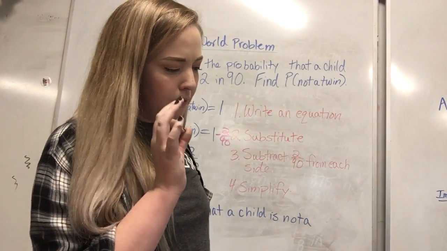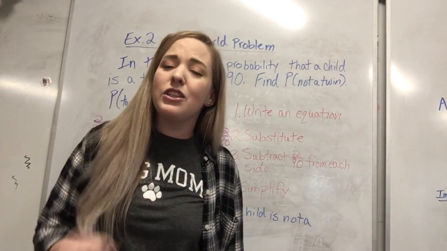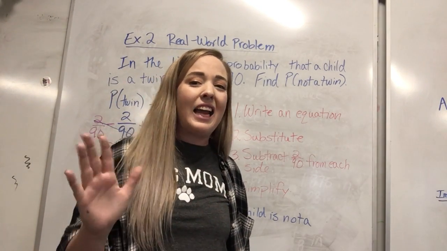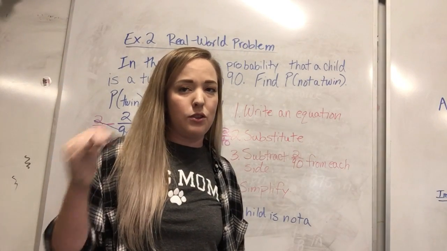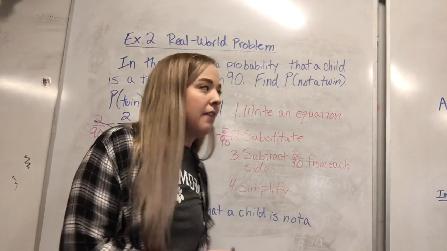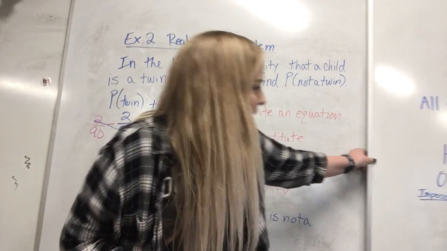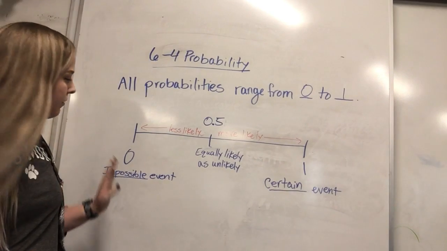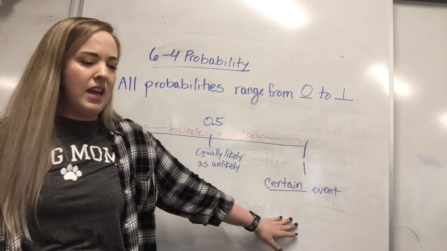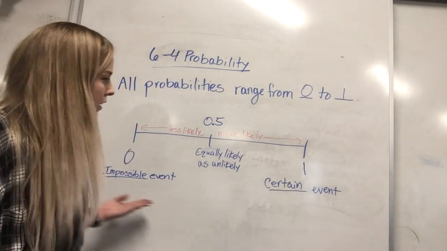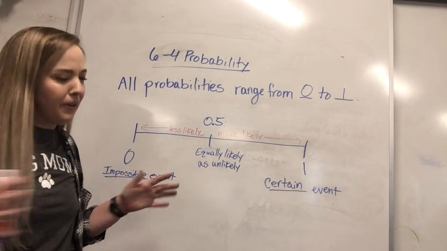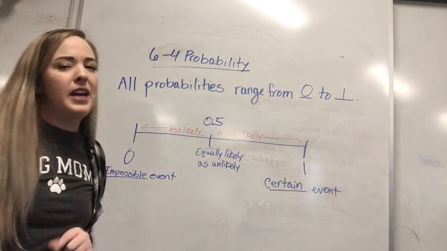So for A, when you roll a number cube, what is the probability of not getting a 2? Again, we found the probability of getting a 2 would be 1 out of 6. So the probability of not getting it would be the complement, which should be 5 over 6. So you should have gotten 5 over 6 for A. Then for B, what is the complement of an impossible event? So remember, look at that number line. The complement is the opposite. So if this is an impossible event, the complement of it should be a certain event. So for B, you should have answered a certain event. They're at opposite ends of each other. Complements are opposites. So your answer should have been a certain event.